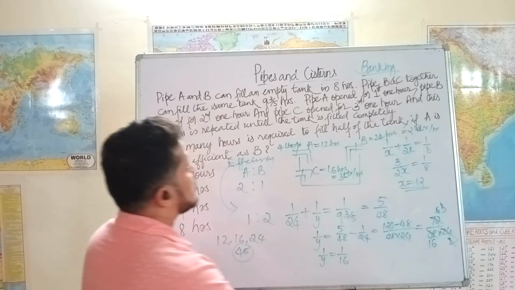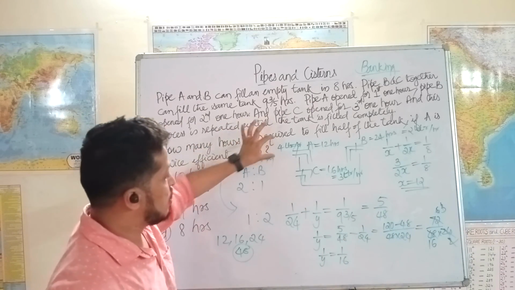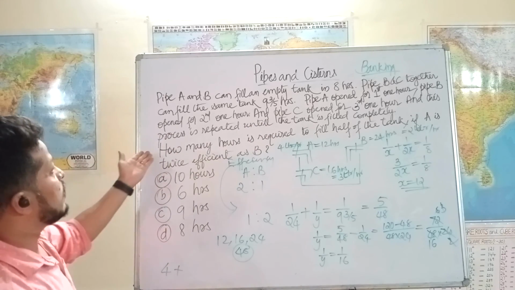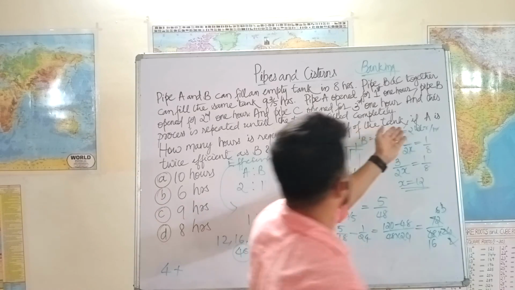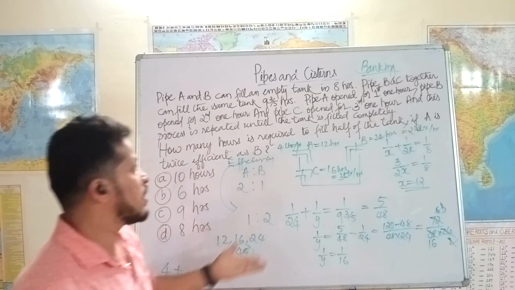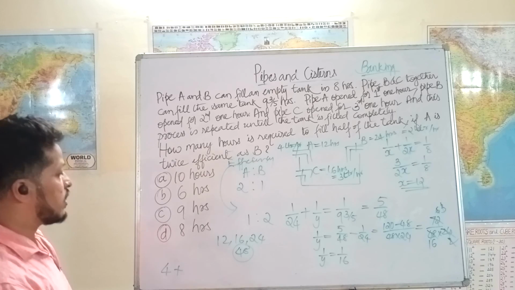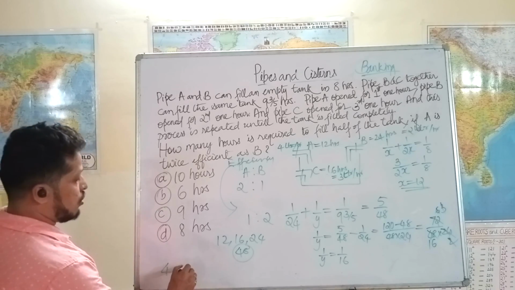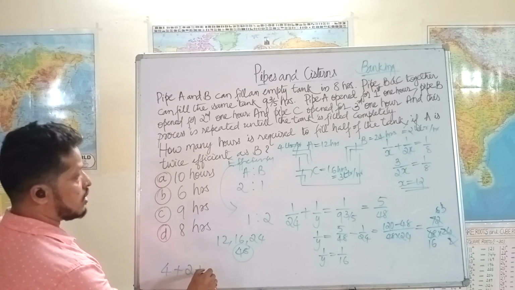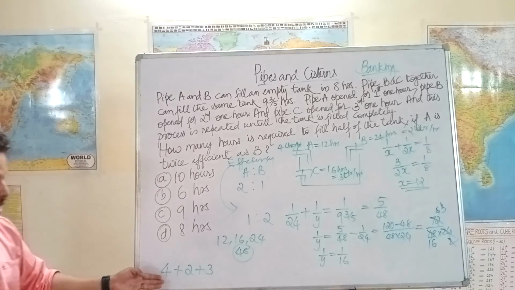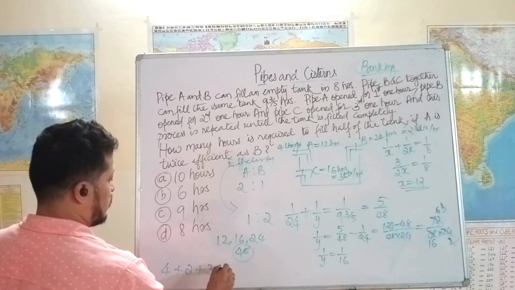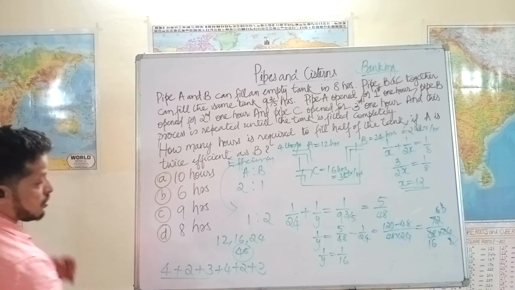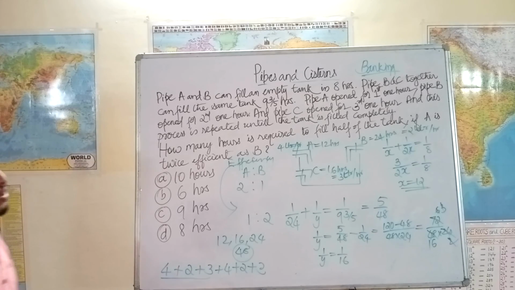Now what we need to find? The first hour A is on, so 4 liters is filled. How much do we need to fill? We need to fill half of the tank. The full capacity is 48, so half of the tank is 24 liters. First A is on, 4, then B is on, 2, then C is on, 3. Again 4, 2, 3. So 4, 2, 3 makes 6, 9.